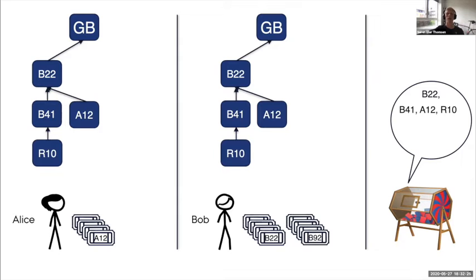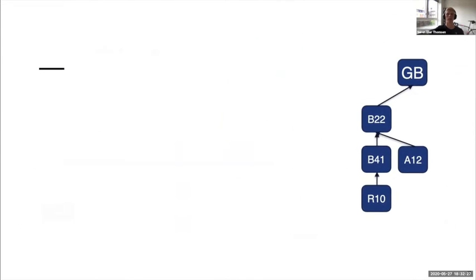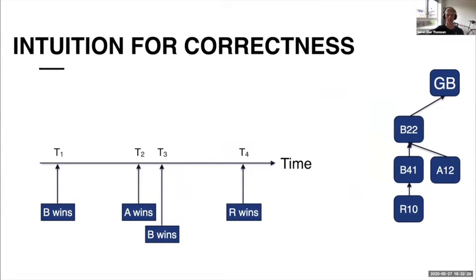Let us now try to get some intuition for why this protocol actually works and provides consensus. What I've done here is to plot the events that led to the creation of this block tree on a timeline. At first, Bob won, then Alice won, then Bob won again closely afterwards, and finally some unknown party won and a random block occurred.